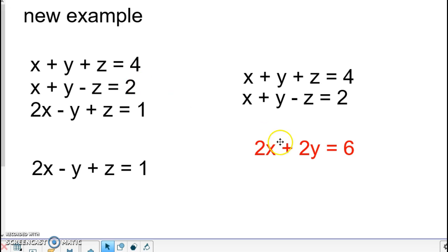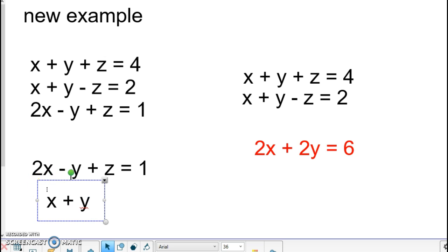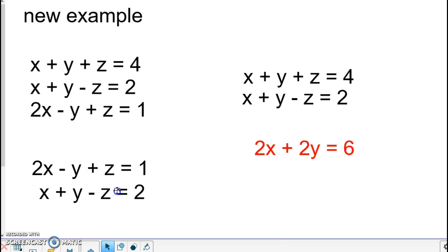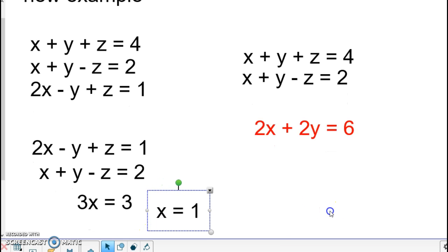Use one of the other 2 with it, and notice over here I got rid of z. I have to get rid of the z again. So I'm going to use the second equation because the plus z and the minus z will go away. So the second equation, x plus y minus z equals 2. Okay, we put these 2 together and we now have 3x. Y's are gone and the z's are gone. It equals 3. So that's a bonus when you lose 2 of them, because right from here I can get x equals 1. So if x is 1, I can now take that 1 and plug it in over here.